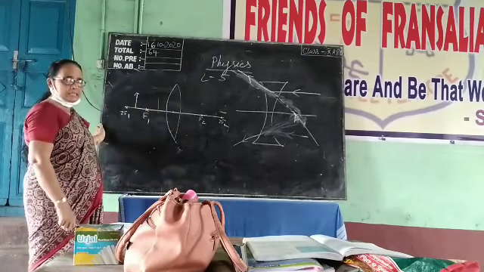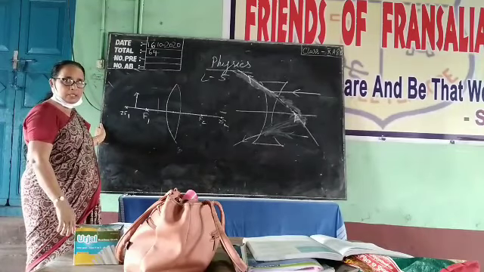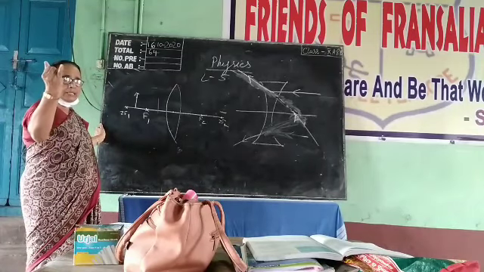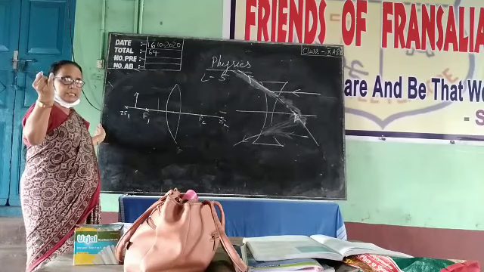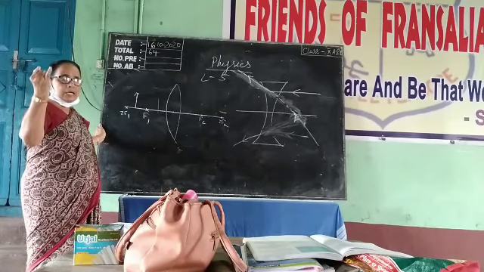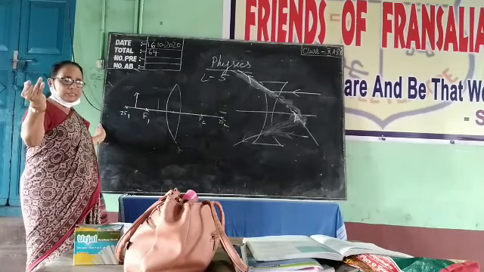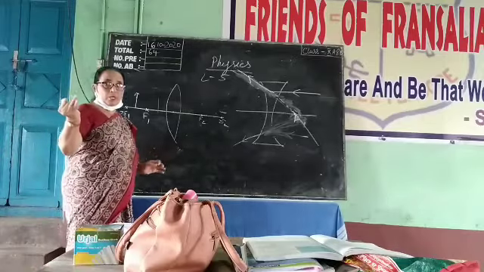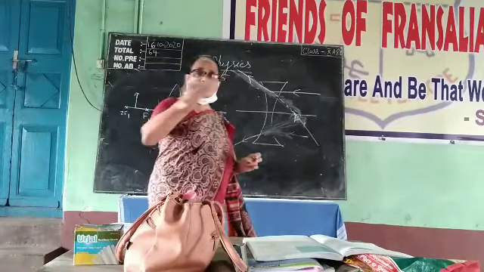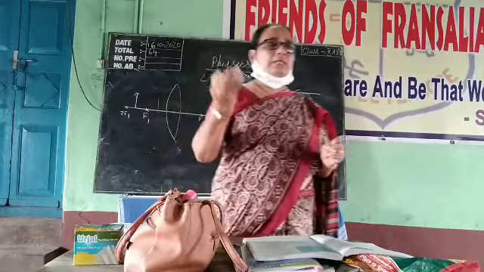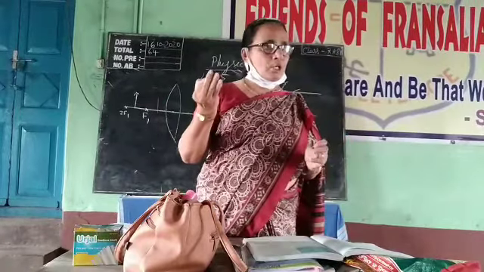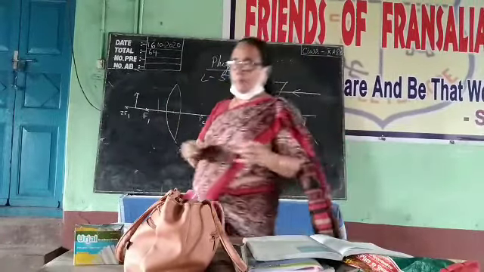Now, as we learned, we draw 3 lines. What are the 3 lines? First, a ray parallel to the principal axis, refracted through the focus. Second one is passing through the optical center; it refracts without any deviation. Third one is passing through the focus, which will be parallel to the principal axis.